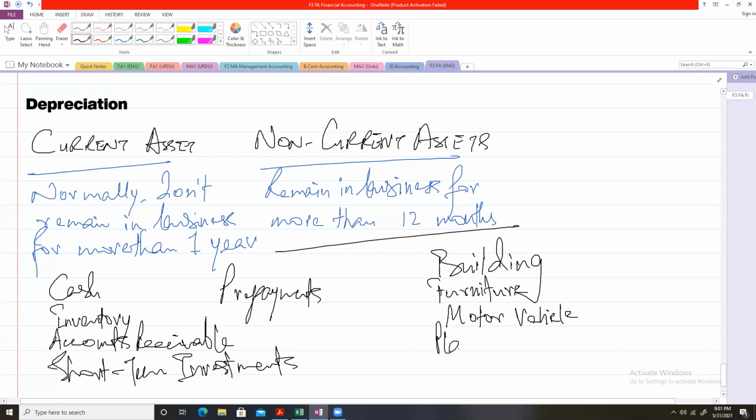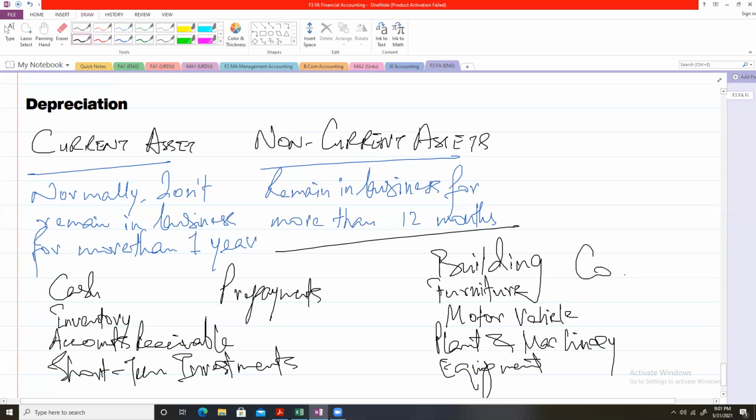Similarly, plant and machinery. For example, in a textile mill, we have large plant and machinery that will continue to be used by the firm for a very long period of time. In the same way, equipment remains in business.